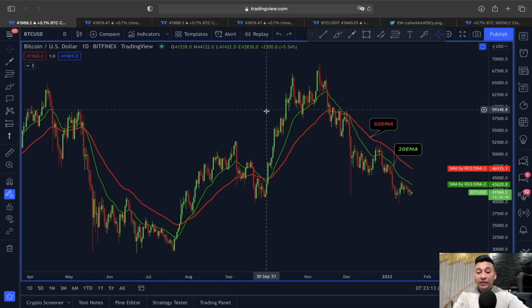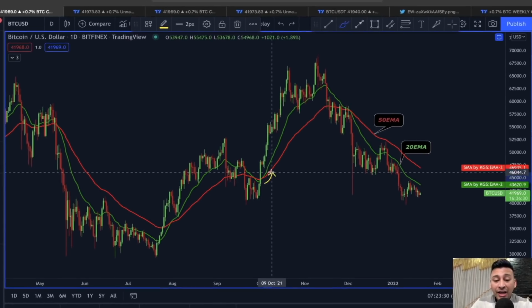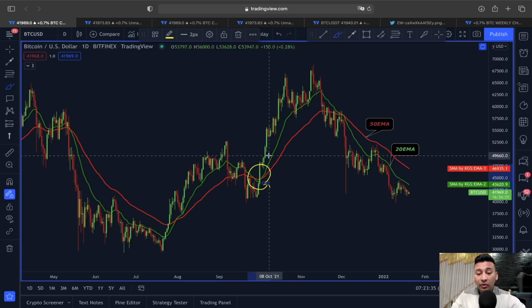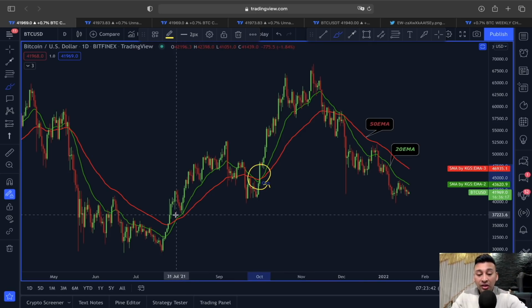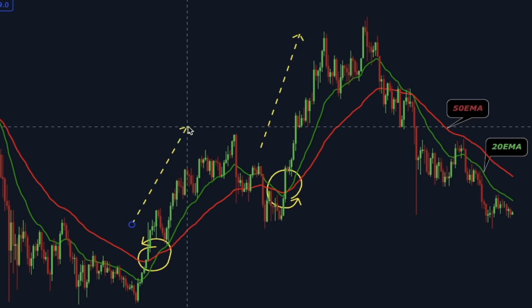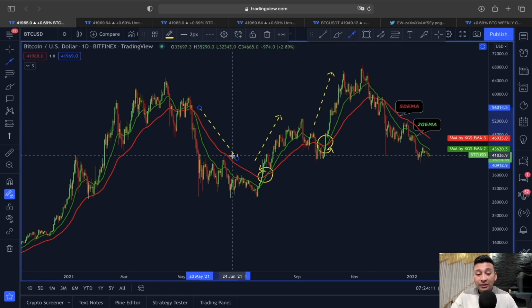What I mean by that, if we look at this price structure right now and focus only on these moving averages, whenever we have seen this 20 exponential moving average crossing above this 50 exponential moving average, this green line as you can see is 20 exponential moving average, the red line is 50 exponential moving average. Whenever we have seen this crossover happening, after that the price of Bitcoin has showed some really nice impulsive movement, as you can see very clearly. And vice versa guys, when this 50 exponential moving average was at the top and green line at the bottom, we had this price retracement.